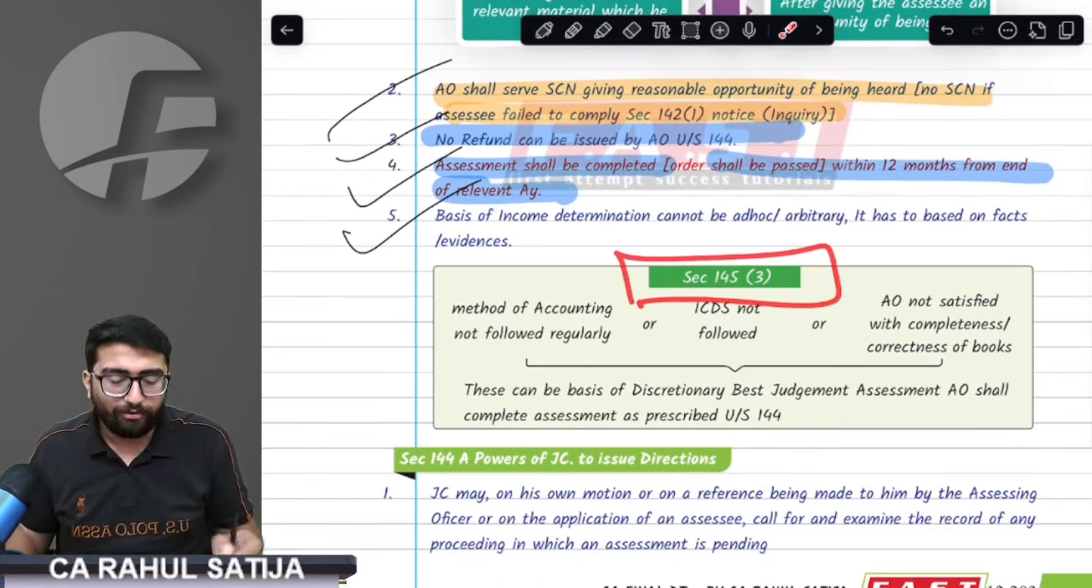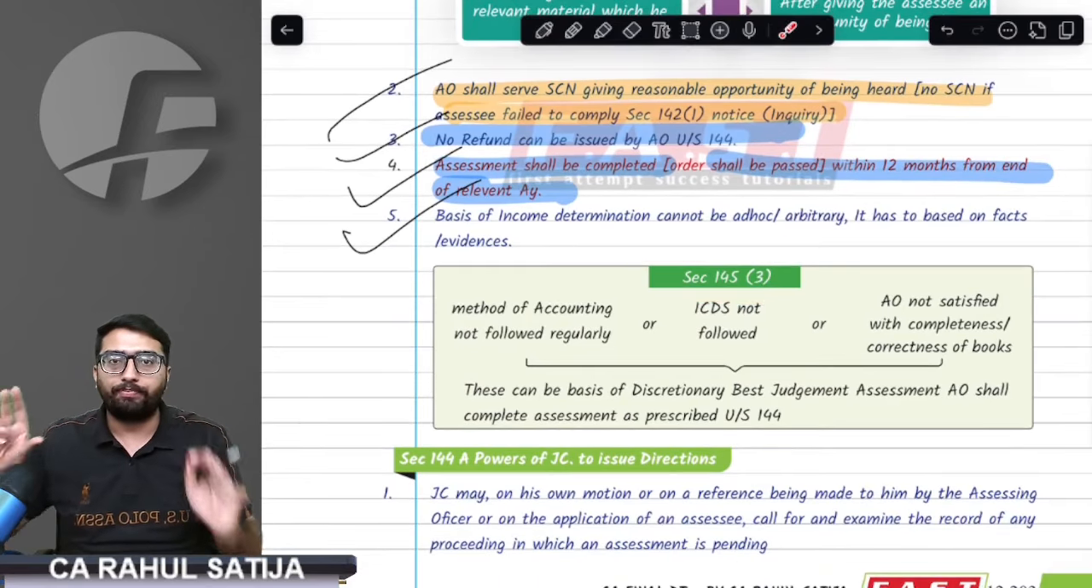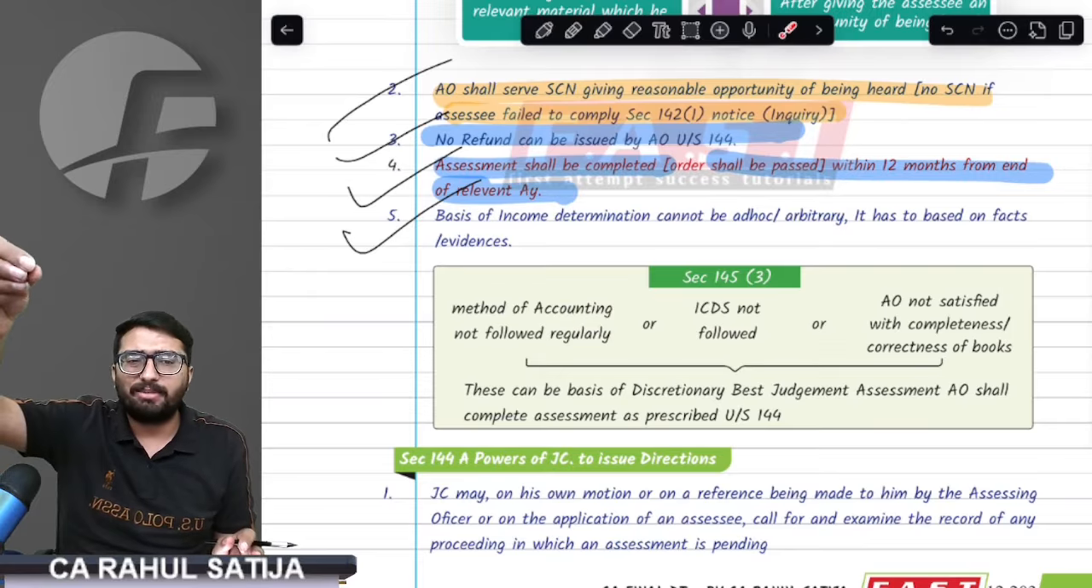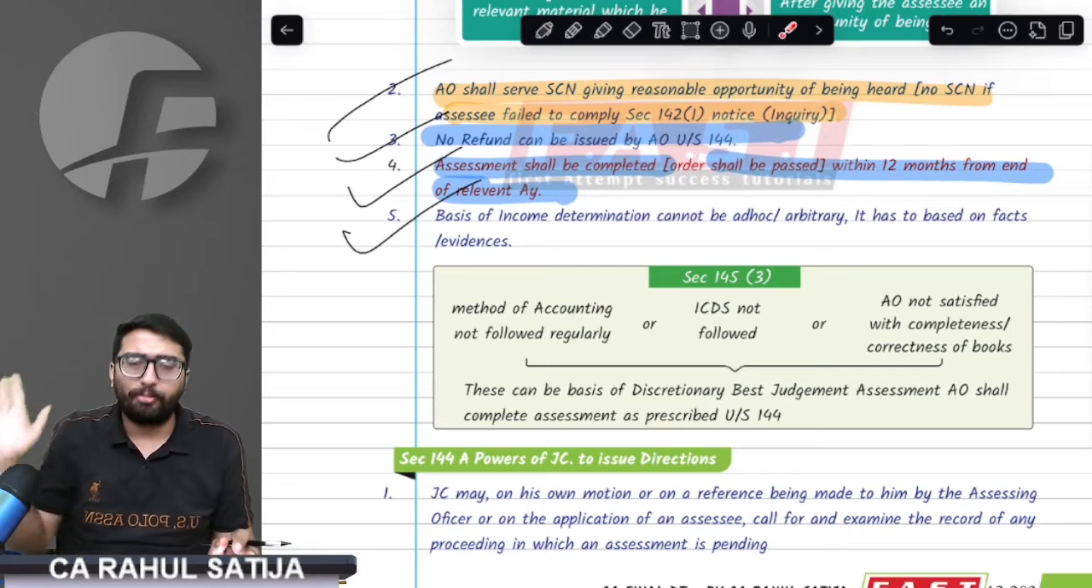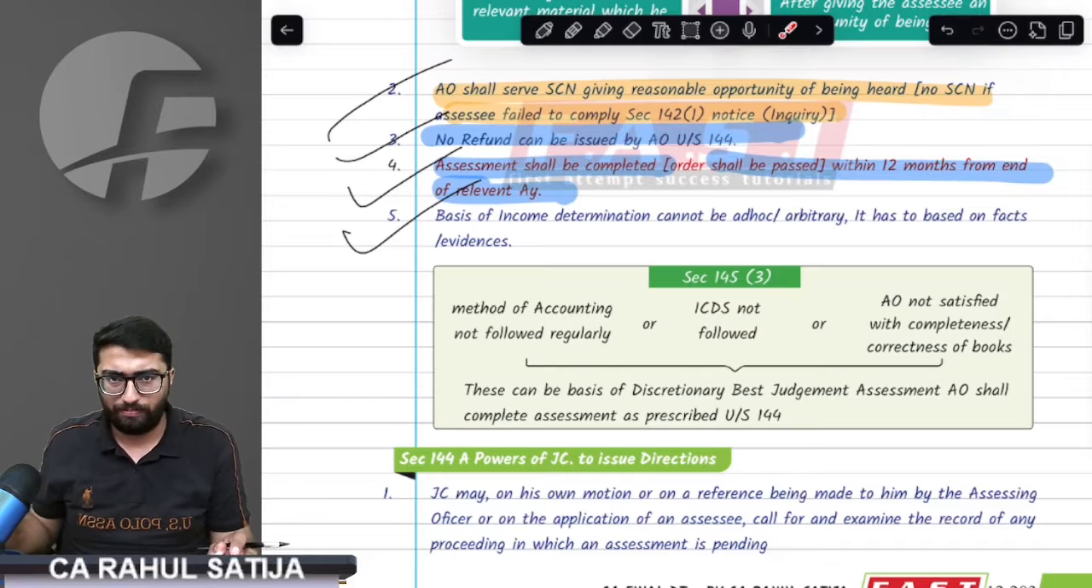There is a section called 145(3). Now, what is this 145(3)? Remember, best judgment assessment is done for those people who do not cooperate. This is for them.